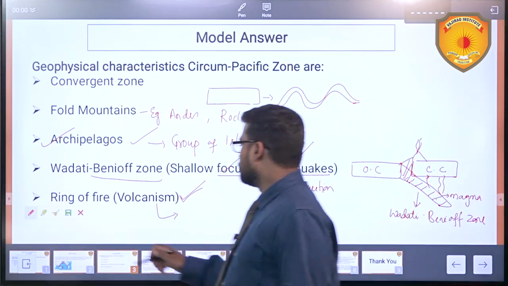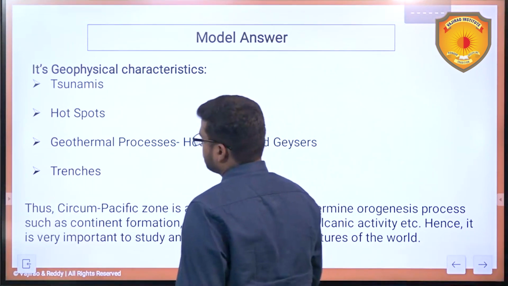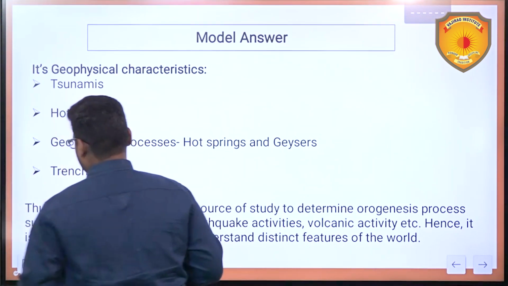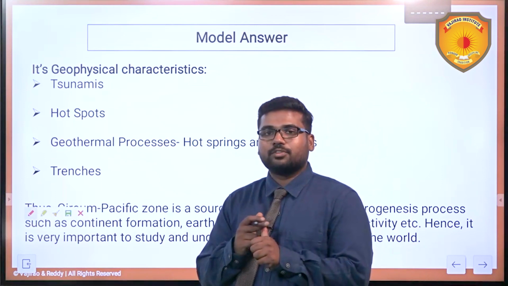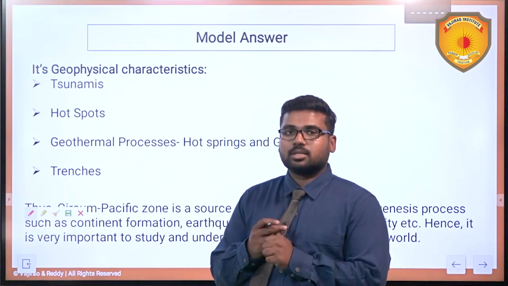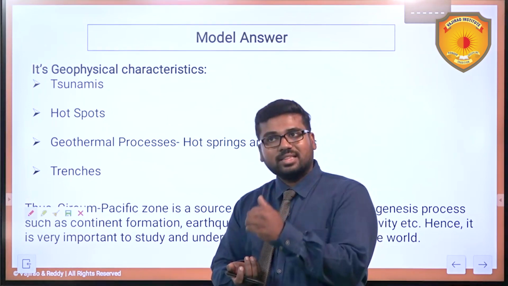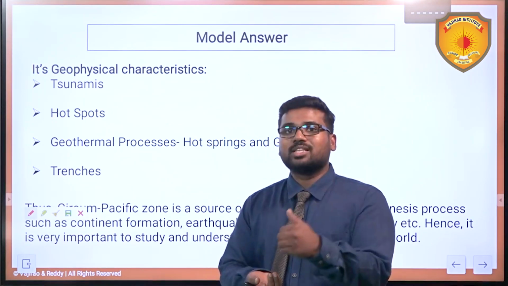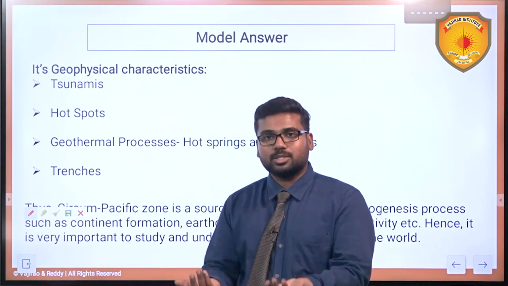Next, let us go to the next characteristic, that is tsunamis. See, when there is a lot of seismic activity plus the biggest ocean, the Pacific Ocean, is present, when this seismic activity happens within the ocean, what will happen? It will lead to formation of tsunamis.